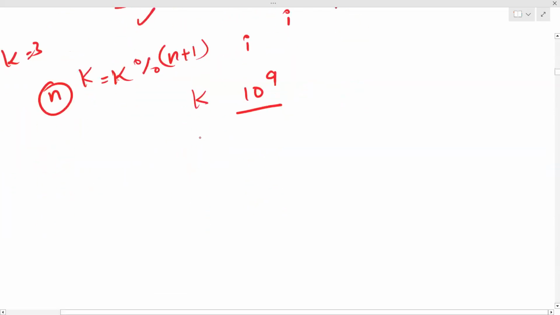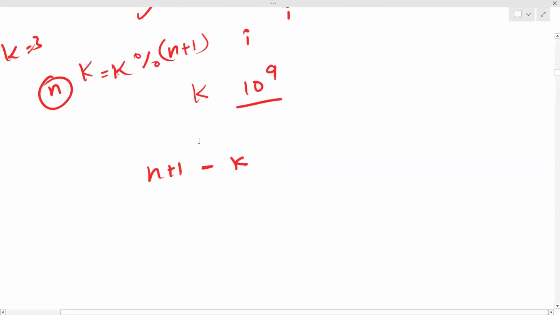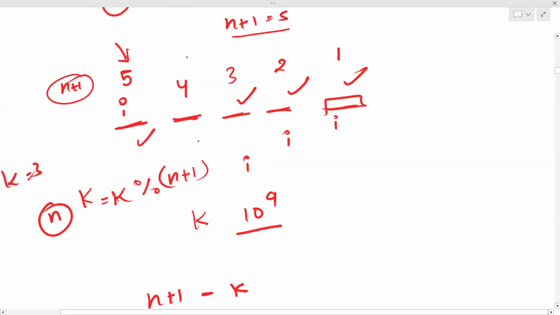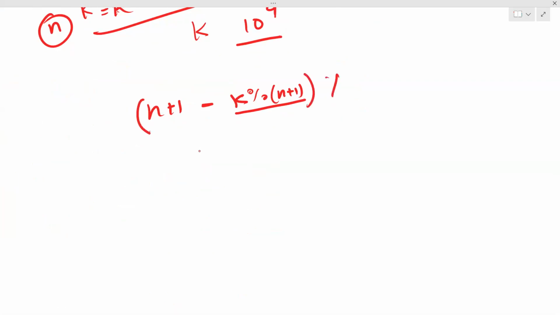So how to get this? It is nothing but n plus 1 minus k. So n plus 1 minus k simply means if k is 1, you'll end up here, because you're subtracting 1 from n plus 1. If you have k as 2, you'll end up here, otherwise you'll end up here. So do you get my point? This is the place where you should start from. So let me write it completely. N plus 1 minus k, and it's possible that after this point, k is 0. K is a complete multiple of this thing. So you have to take a modulo of this thing also. So this is the place where you start from.